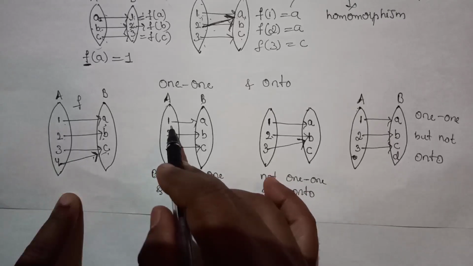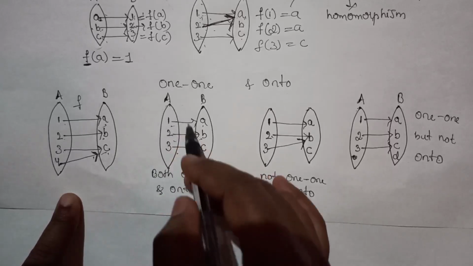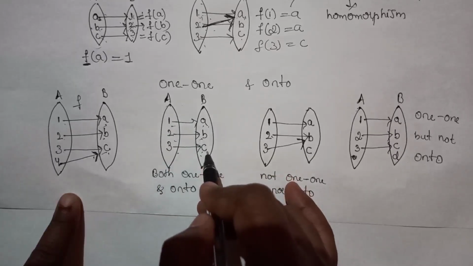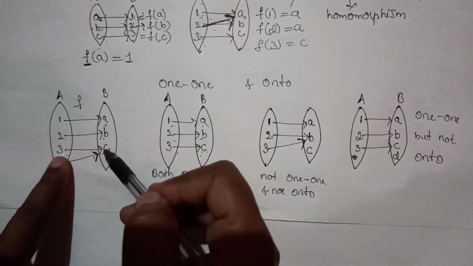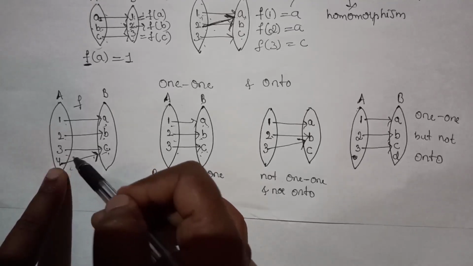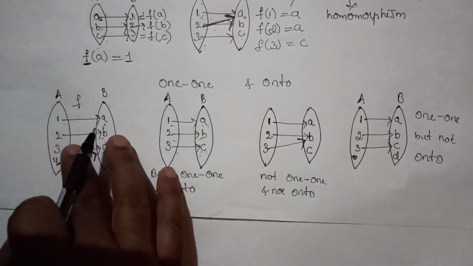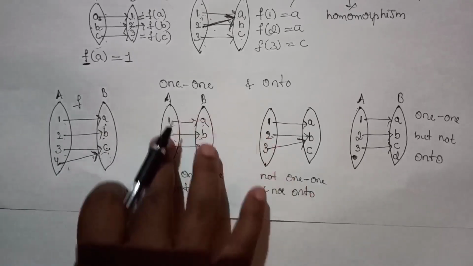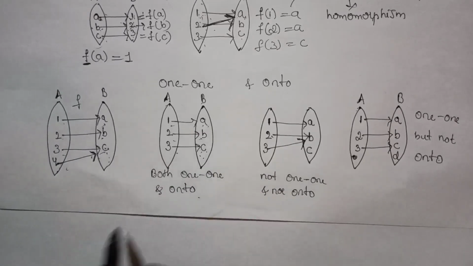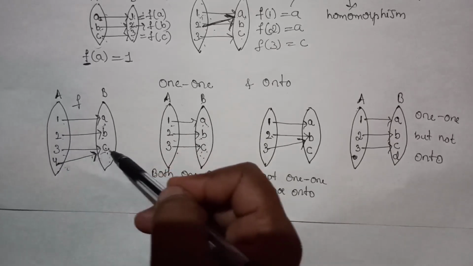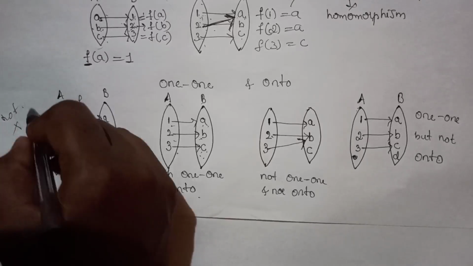In this example, all the elements of the first set have only one image each, but 3 has image C and 4 also has the same image C. A mapping where all the different elements have different images is called a 1-1 mapping. But here 3 and 4 both have the same image, therefore this is not 1-1, but we can call it onto.